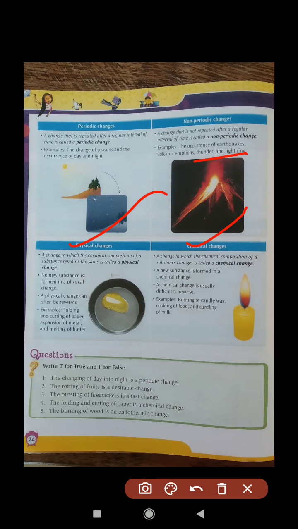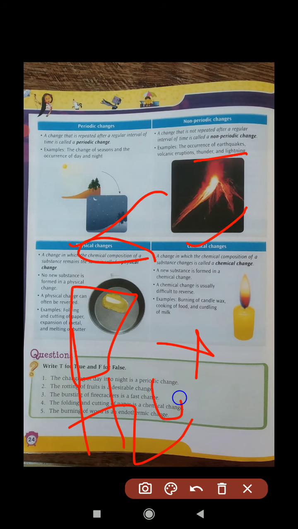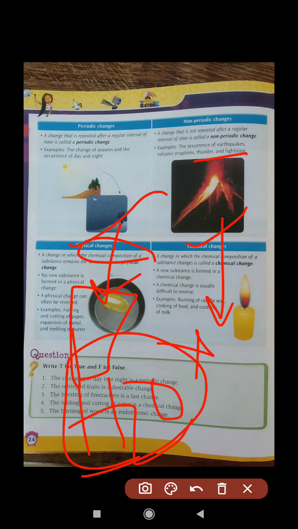Now at last, physical and chemical change. Physical change, you know, means the chemical composition remains intact. Chemical composition will not change. Suppose ice into water, so no new substance will form. Ice and water, the chemical formula of water is H2O. So ice also contains H2O, water also contains H2O. There is no change at the molecular level. No chemical change happens. But in chemical change, molecular level change happens.